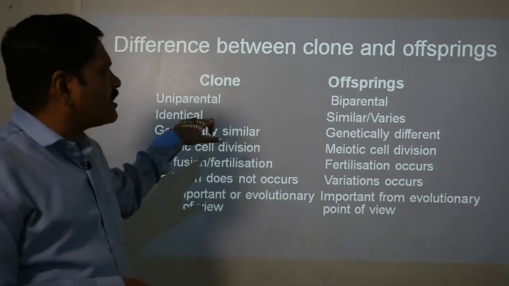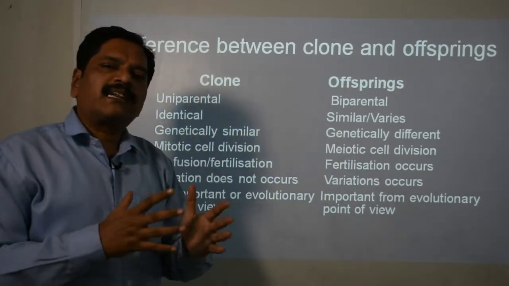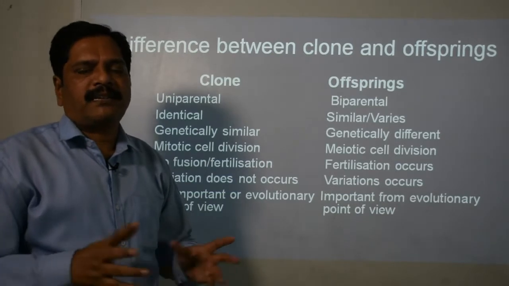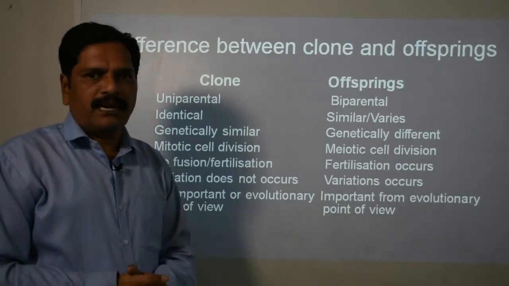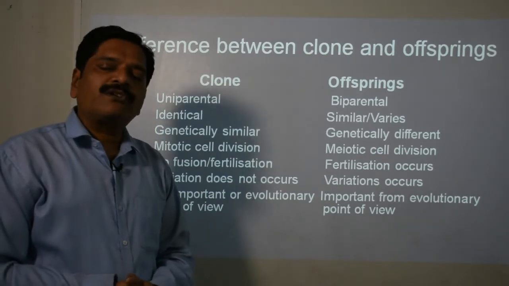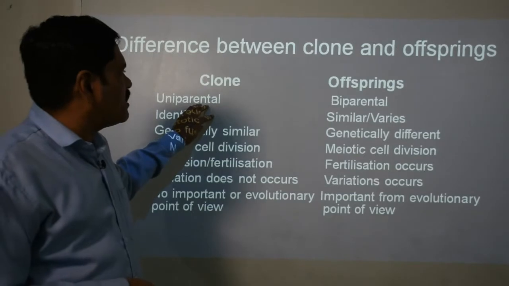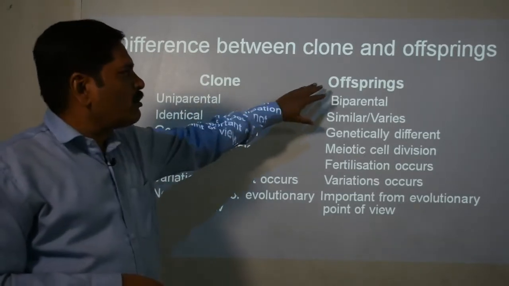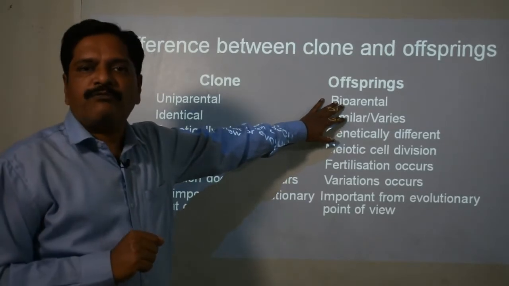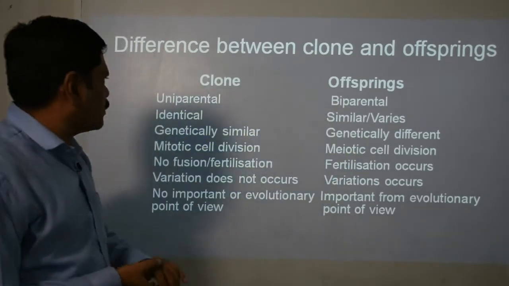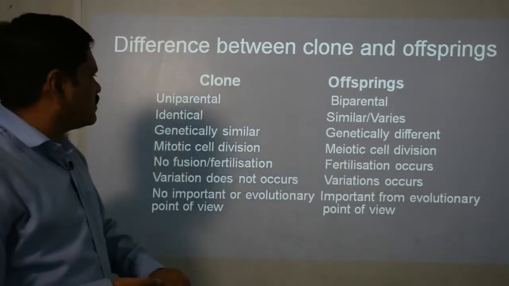Clones are identical, while offspring are similar; they slightly vary from their parents and from the other offspring of the same parents. Clear? And what is the reason, as I told you? The genetic composition. There is no change in the genetic composition of a clone, while because of the mix up of the male and female gametes from two different parents, it will change. So clones are genetically similar, and offspring are genetically different.